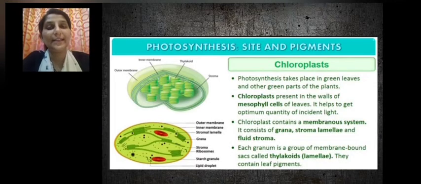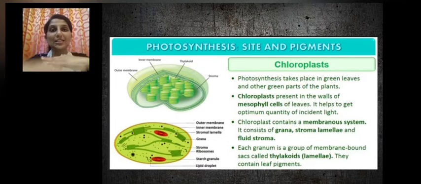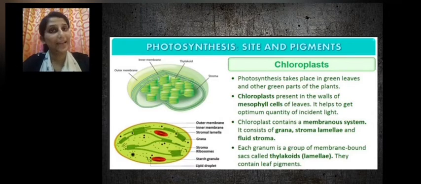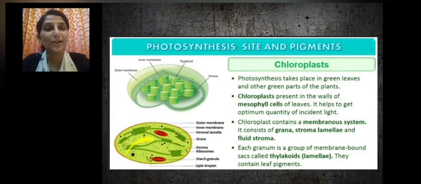The chloroplast is a membranous system which is made up of three parts, that is the grana, the fluid part called stroma, and stroma lamellae. So what is grana? It is membrane bound sacs. These membrane bound sacs are stacked one above the other, and they are called thylakoids, or lamellae. And the fluid part is called the stroma.